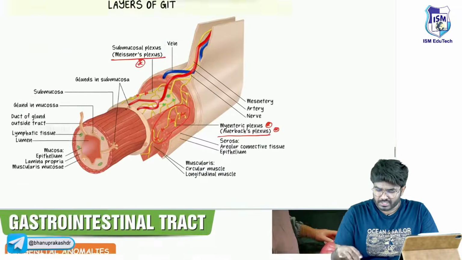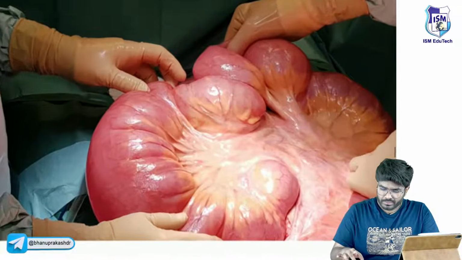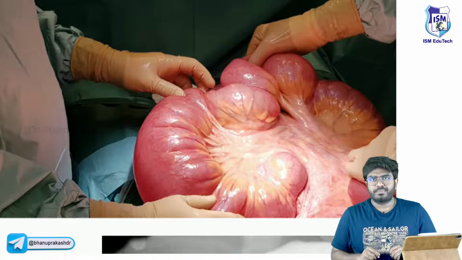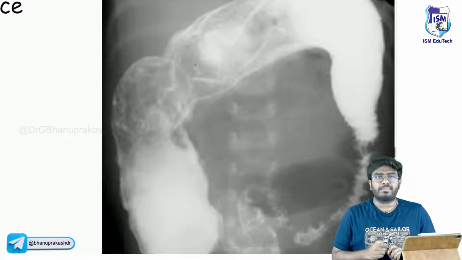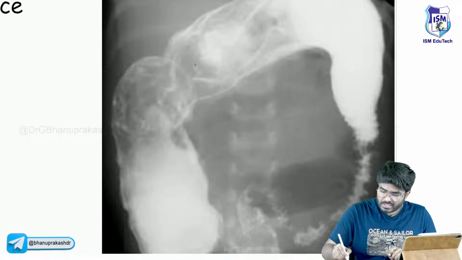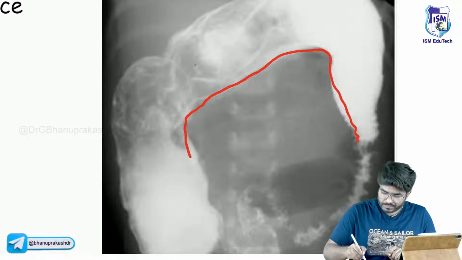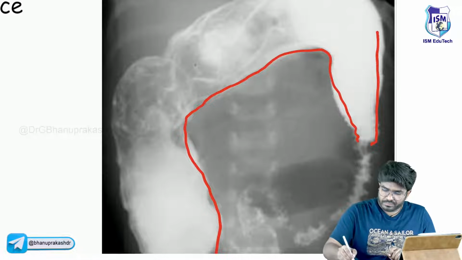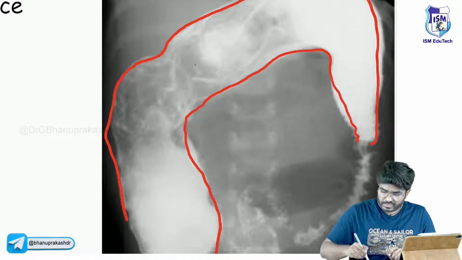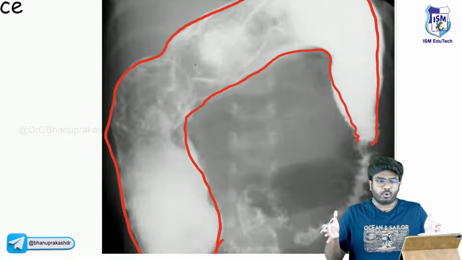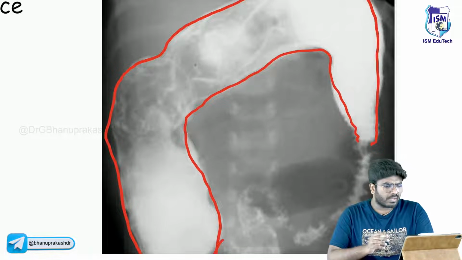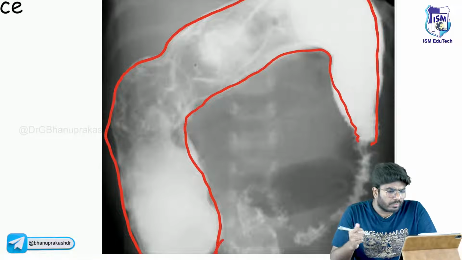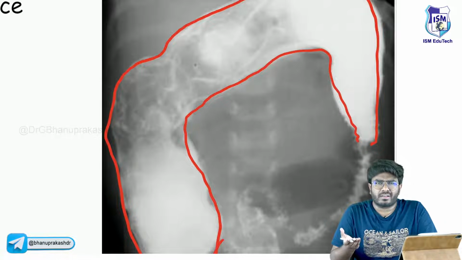Now let me show you the images also. Look here, see how big the colon is. This is the aganglionic megacolon. In this contrast study, you can very clearly see the barium enema, and you can see that the patient's colon is too much dilated. The diagnosis is made on clinical presentation and rectal biopsy.